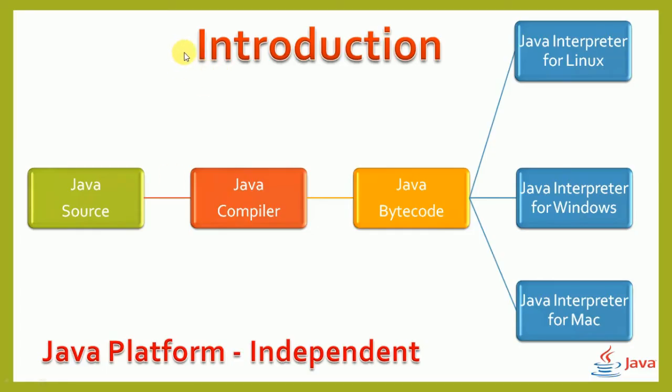Another graphic is given. The Java source code has the extension filename.java. By using the Java compiler on Windows, Linux, or Macintosh, you compile the program, and it generates bytecode in the form of filename.class. Then you use the Java interpreter of your operating system, so you install the JDK for Linux, JDK for Windows, or JDK for Macintosh.